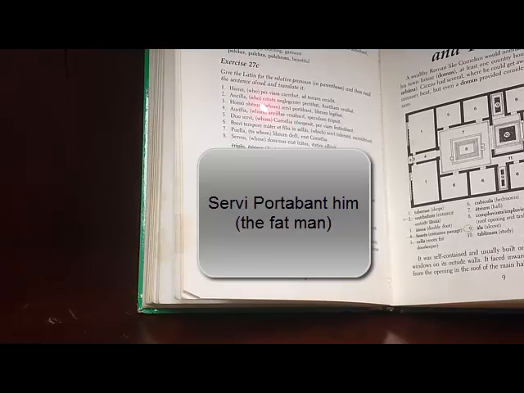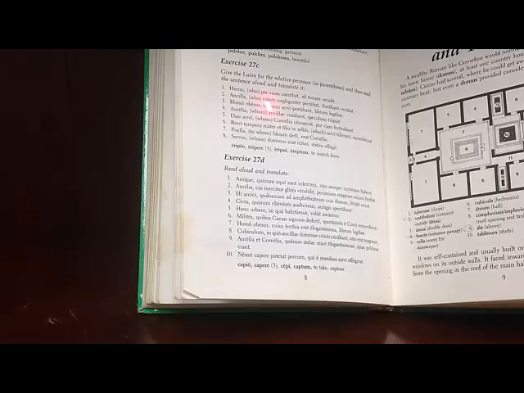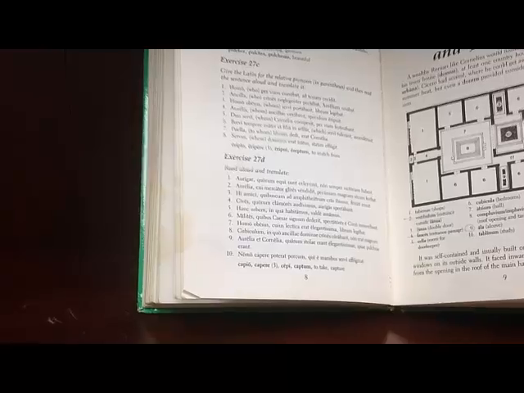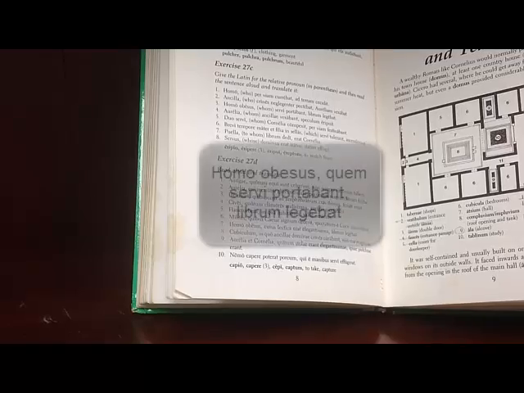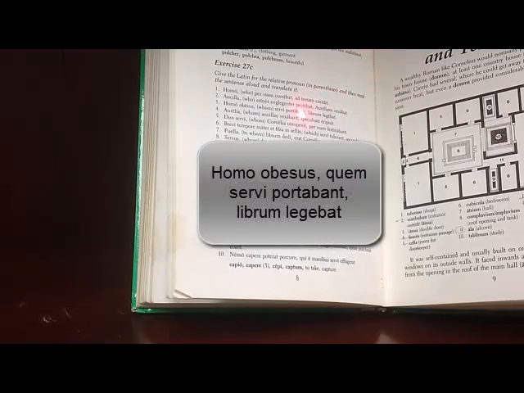So here, this has to be accusative. Homo obesus. And now what is the accusative singular masculine of qui, quae, quod? That's right. Hope not too dizzy. Quem. So, homo obesus, quem servi portabant, librum legebat. The fat man, whom the slaves were carrying, was reading a book. Well, at least he was eating.